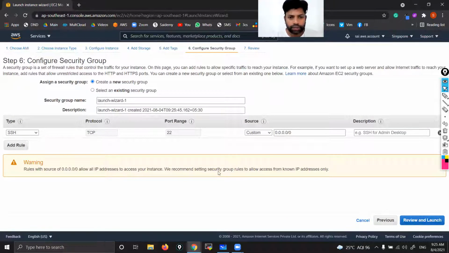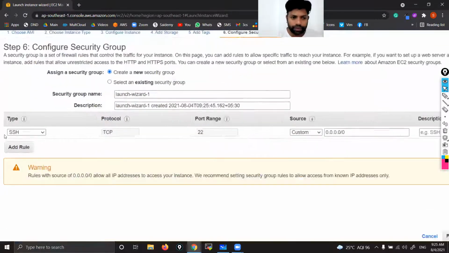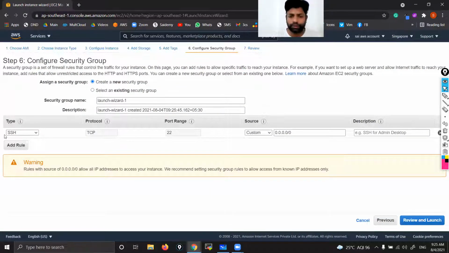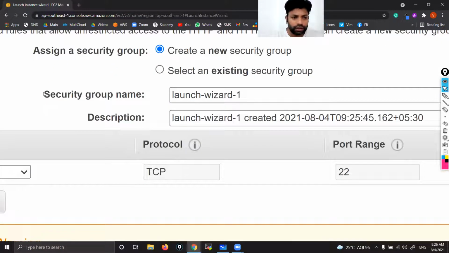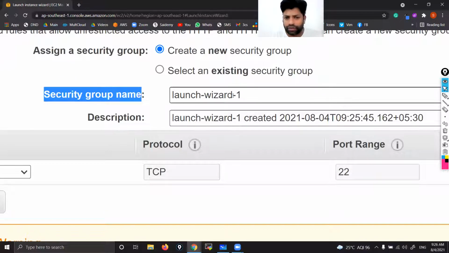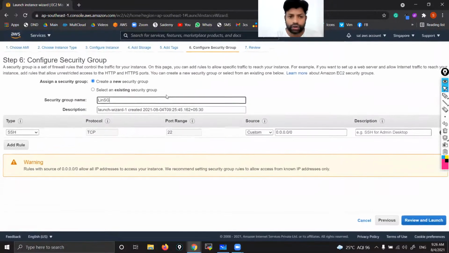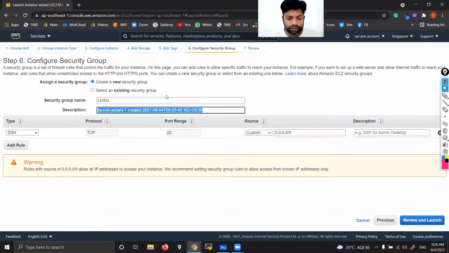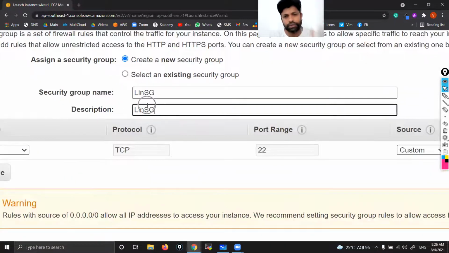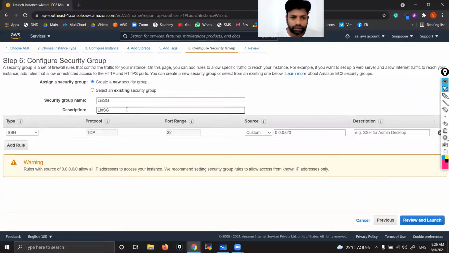Next, security group here. If you want to access a Linux instance, you need to open SSH. That you already know. They are opening it by themselves, because they know that for Linux, only SSH we have to open. Optionally, you can see the security group name they're giving is the default name. If you want, you can change it; it's not mandatory. I'll give Linux security group. That's why in previous classes we did not change this. You can give any description also, that is up to you. Any name, any description, optional. Linux security group I have given.